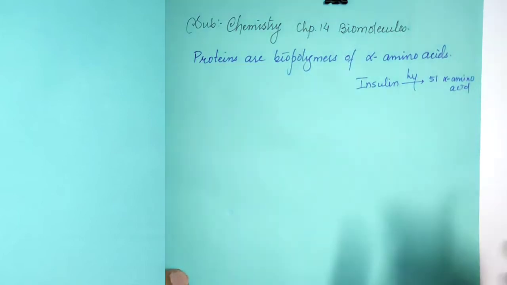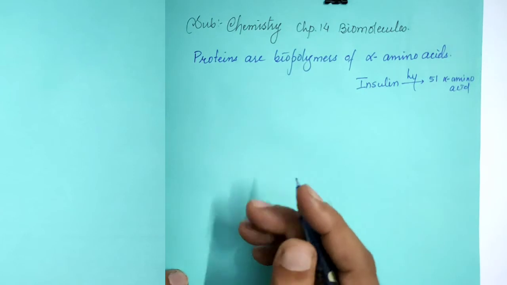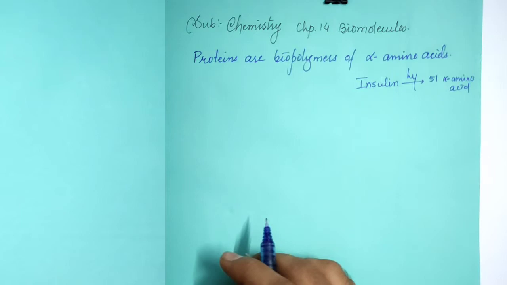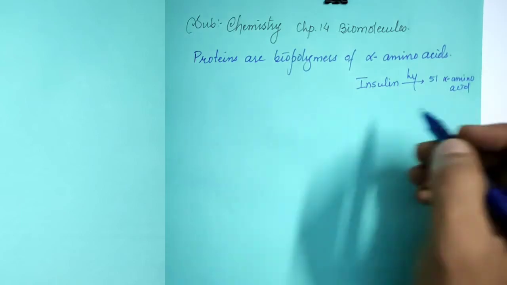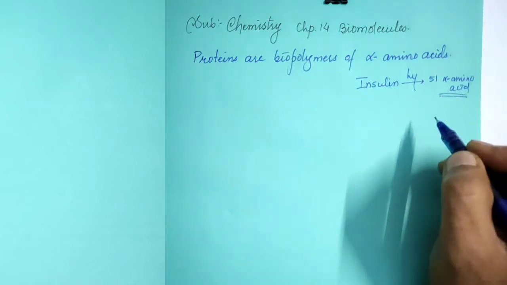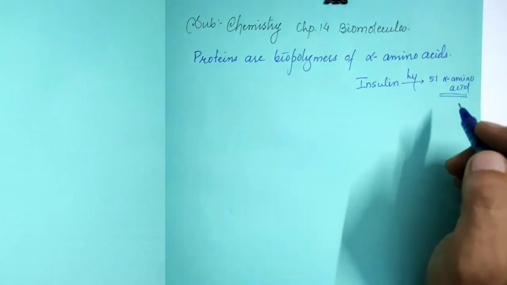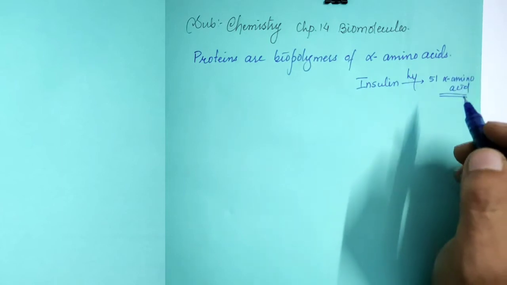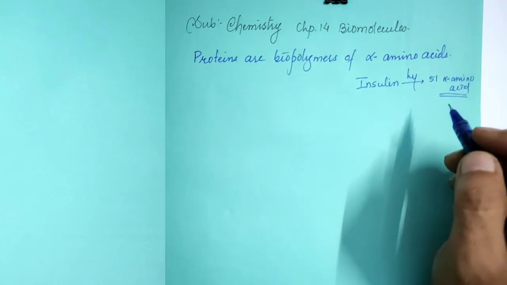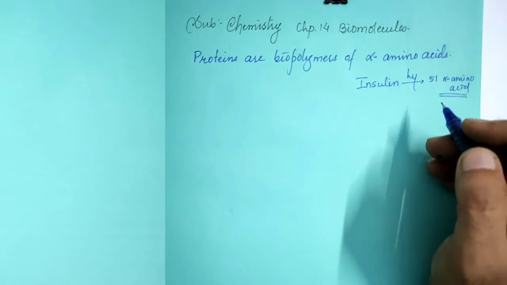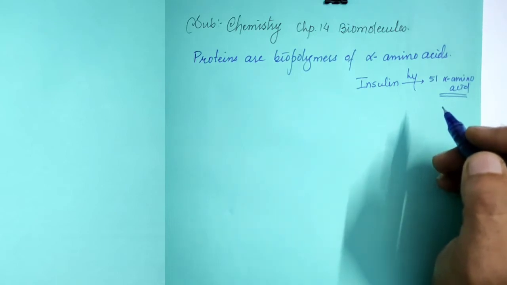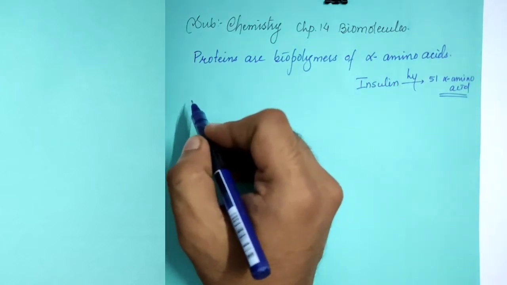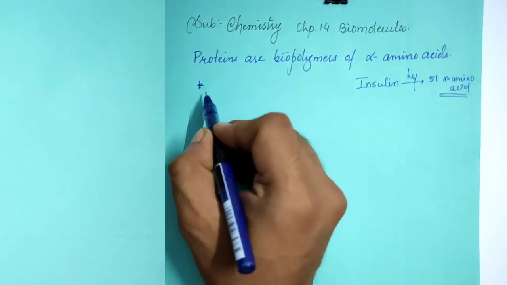Now we will see the structures of some common amino acids. Twenty common amino acids have been given in the textbook, so we have to see them one by one. Amino acids are further classified as essential and non-essential amino acids, that we have seen last time. Essential amino acids cannot be synthesized by the body and must be obtained from the diet. Non-essential amino acids are made by the body. I will represent the essential amino acids by the asterisk sign.